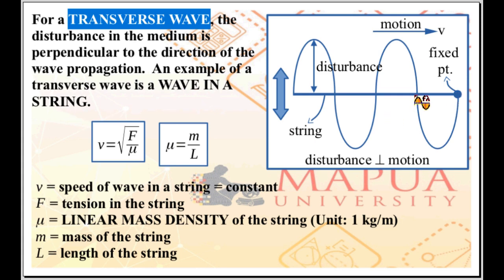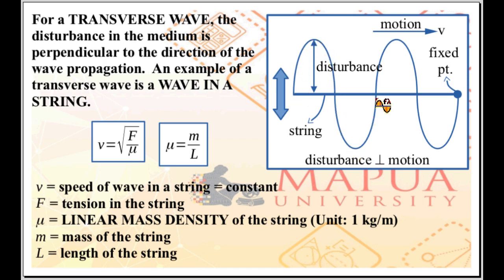Say you have a string, keep it horizontal, fixed at one end, and we hold on to the other end and vibrate it vertically, up and down. We introduce a vertical disturbance that will travel down the string, a wave in a string.